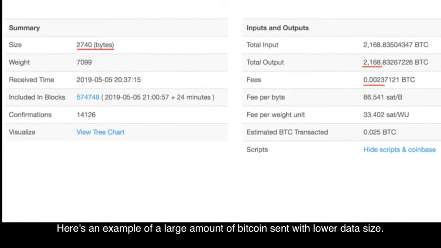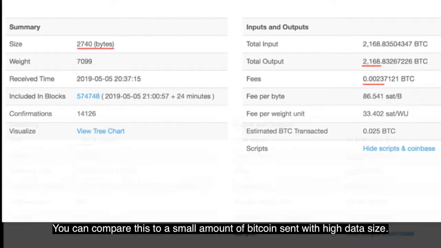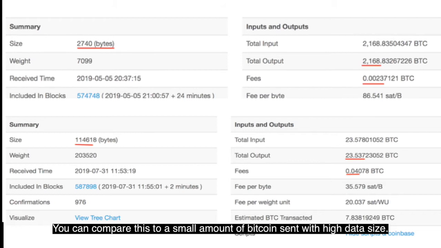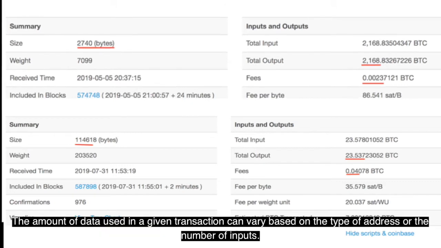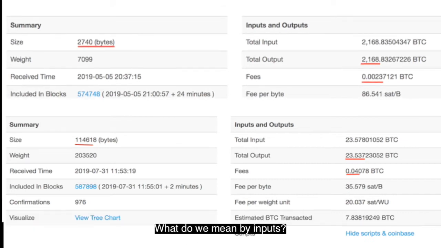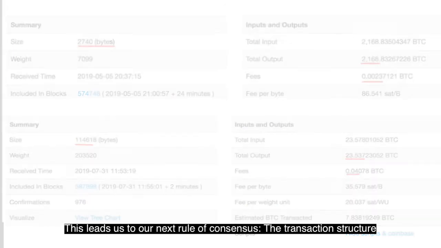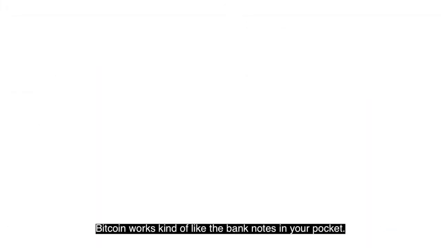Here's an example of a large amount of Bitcoin sent with a lower data size, and you can compare this to a small amount of Bitcoin sent with the high data size. The amount of data in a given transaction can vary based on the type of address or the number of inputs. What do we mean by inputs? This leads us to our next rule of consensus, the transaction structure. Bitcoin works kind of like the banknotes in your pocket.